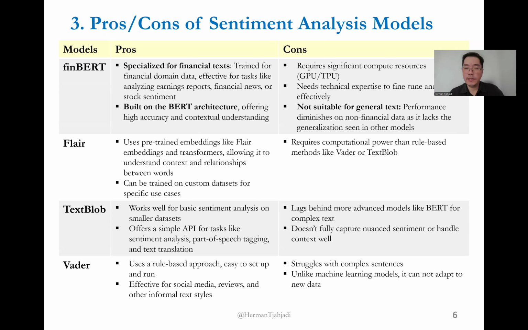It uses transformers and also requires computational power, and it is not trained using financial domain data, so it's general. TextBlob is a simple, basic sentiment analysis tool and it's very good for smaller data sets. Vader uses a rule-based approach, so it is usually effective for short social media reviews like Twitter posts.